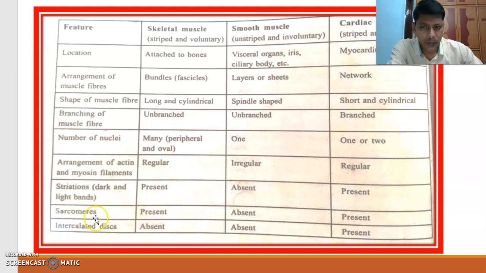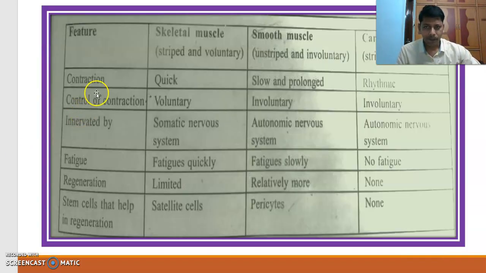Okay, the next one, sarcomeres. What is meant by sarcomere? Sarcomere is the structural and functional unit of muscle contraction. Okay, these are present here, absent here. Intercalated discs: they are absent here, present here. A very important characteristic feature of the cardiac muscle cell is the presence of the intercalated disc. Very, very important point.